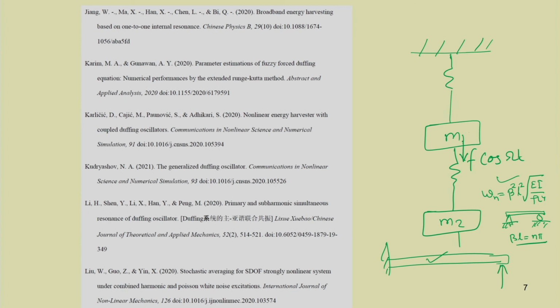Sometimes the natural frequencies are in integer relationship, that is omega 2 to omega 1. If it is 1 is to 1, as in the case of a tuned vibration absorber, this condition is maintained, that is omega 2 is nearly equal to omega 1 and it is kept near to the excitation frequency, so that the motion of the primary system is completely absorbed. But it can be taken in different ratios also. For example, omega 2 to omega 1 can be taken 3 is to 1, or in a different order.